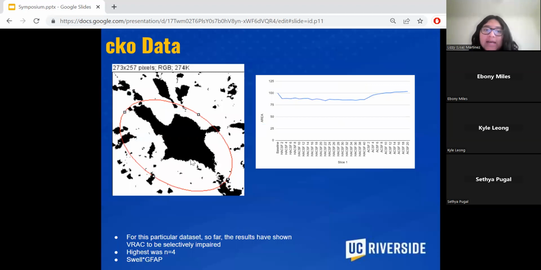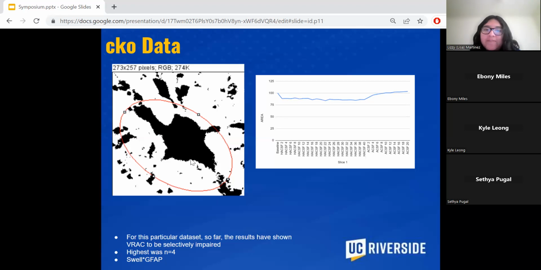So far for the data I've collected, as you can see on the left one, that is an example of the image I collected for that data set. As you can see, there is a little bit of speckling. However, we did capture the process of the astrocyte as well. For this particular data set, I have only collected the VRAC when it's selectively impaired. The highest was an N of 4. And again, the line was still GFAP.